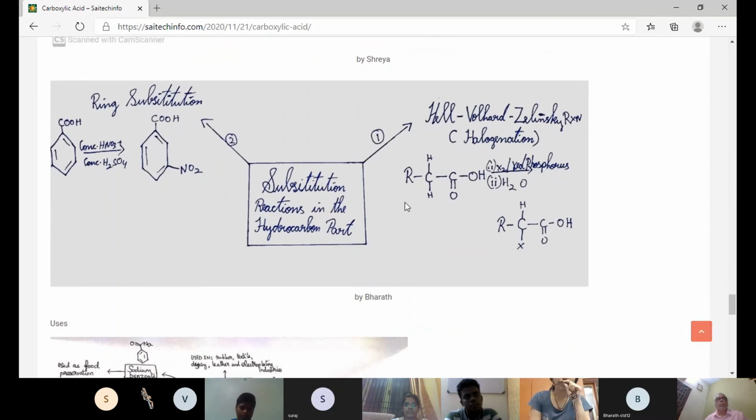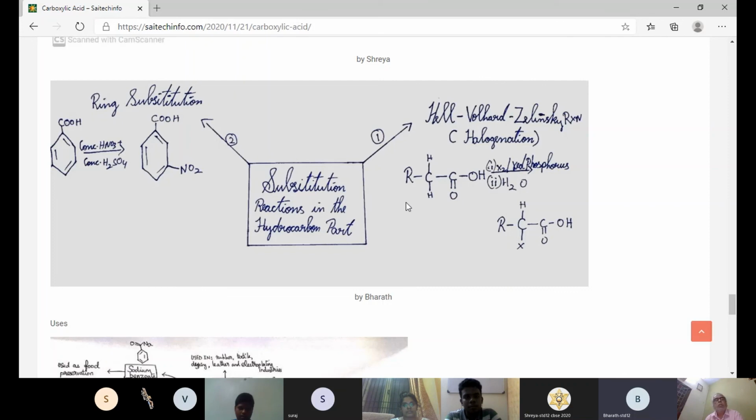We are going to see substitution reactions in the hydrocarbon part. There are two types of reaction. One is the Hell-Volhard-Zelinsky reaction. In this reaction, a carboxylic acid having an alpha hydrogen gets halogenated at the alpha position. On treatment with a halogen in the presence of a small amount of red phosphorus, we obtain an alpha-halocarboxylic acid.